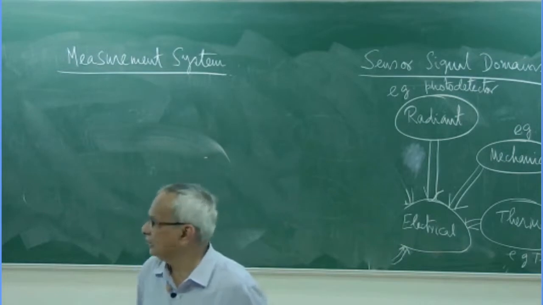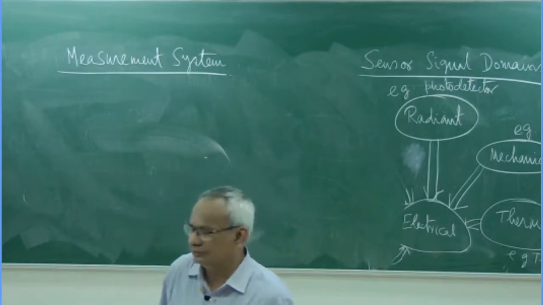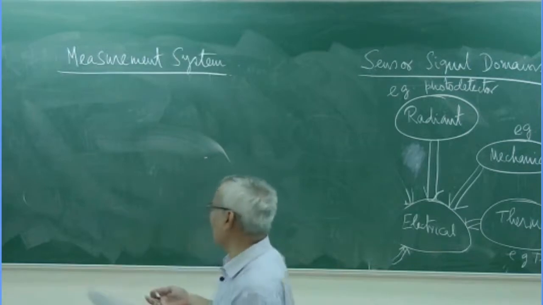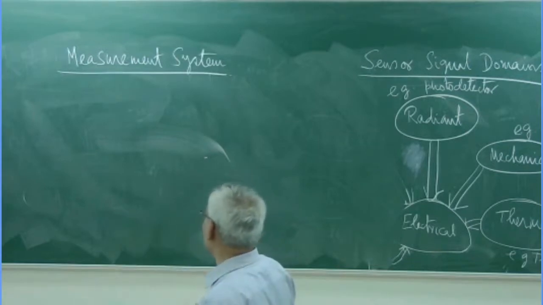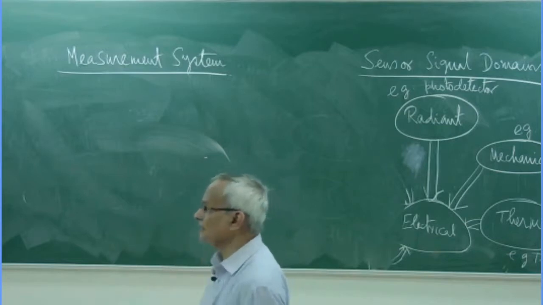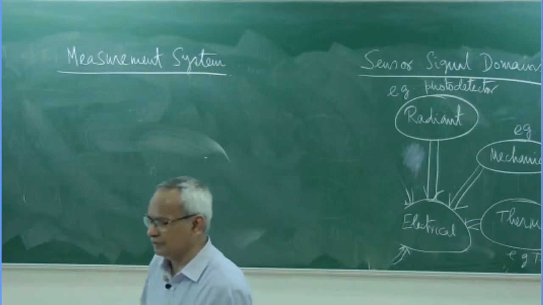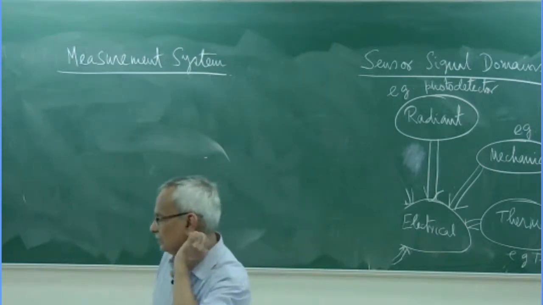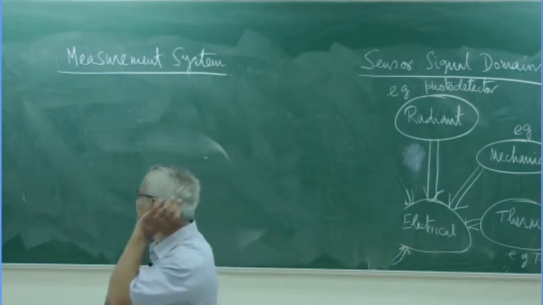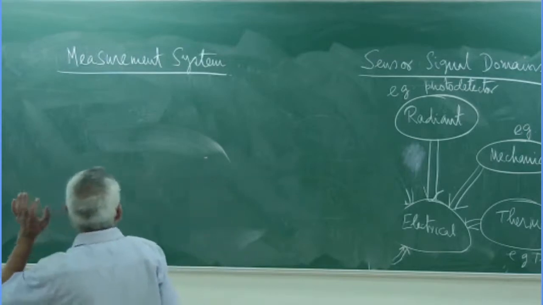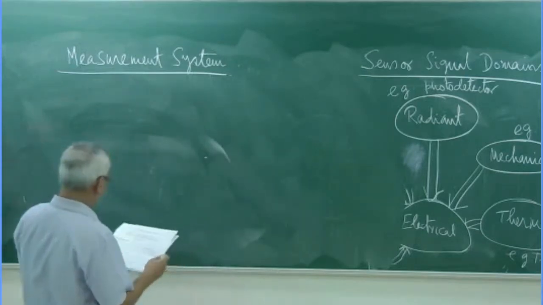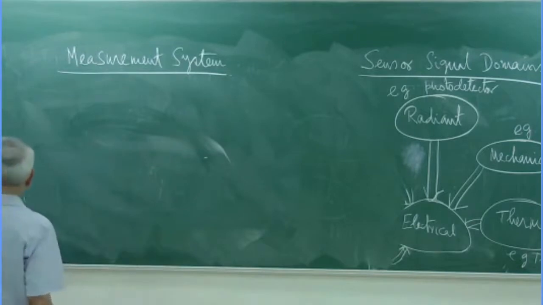We need to linearize it, and look at all of them. So naturally, we take out, filter out the data, and give it in a presentable form. Mind it, it is a presentable form. It should be such that it can be read, stored, and transmitted. So it requires several more blocks. So by saying this, we say that there are a few measurement systems.